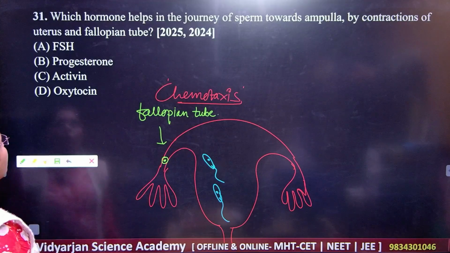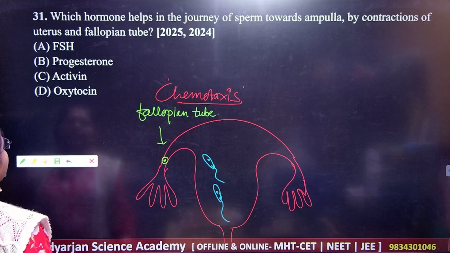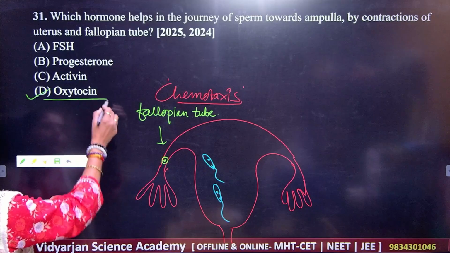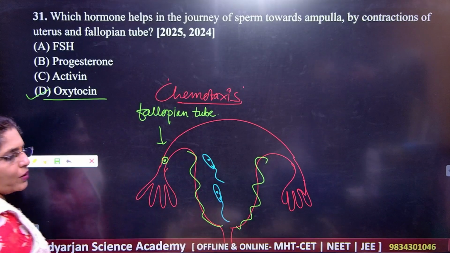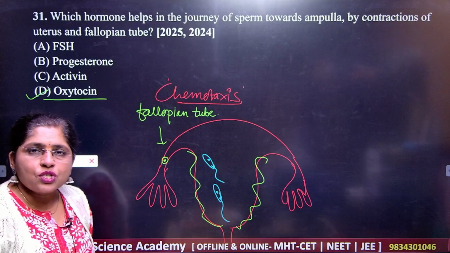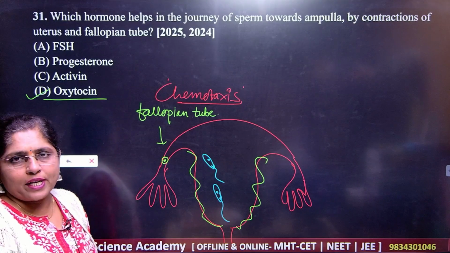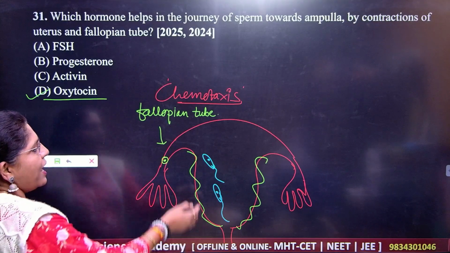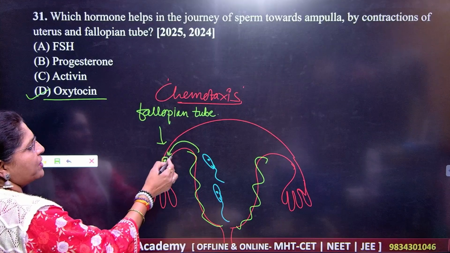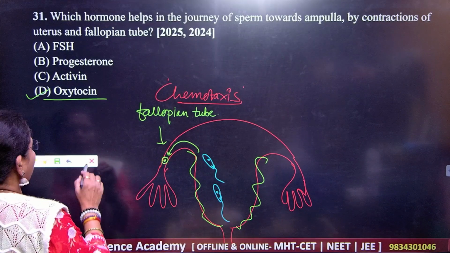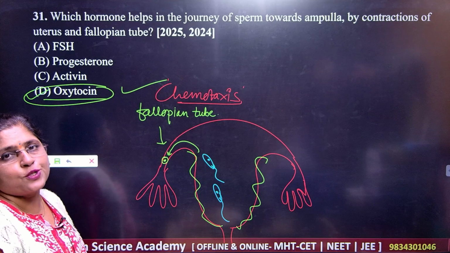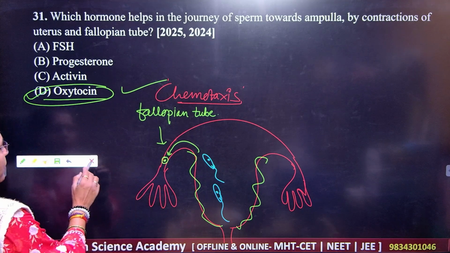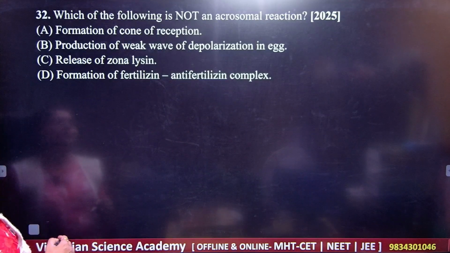So what should be your answer? That is oxytocin. Oxytocin will give you the uterine movement here. There will be contraction and relaxation of the wall of the uterus, and it will help the sperm to meet with the ovum. Your answer here is oxytocin. Okay, let us go for the next question.